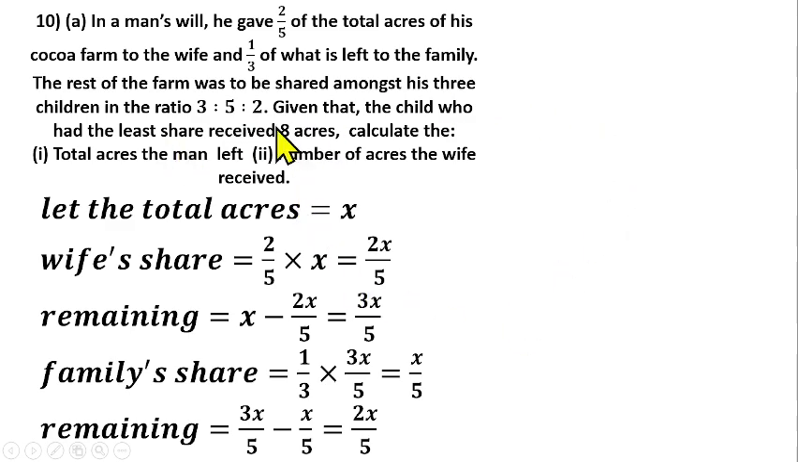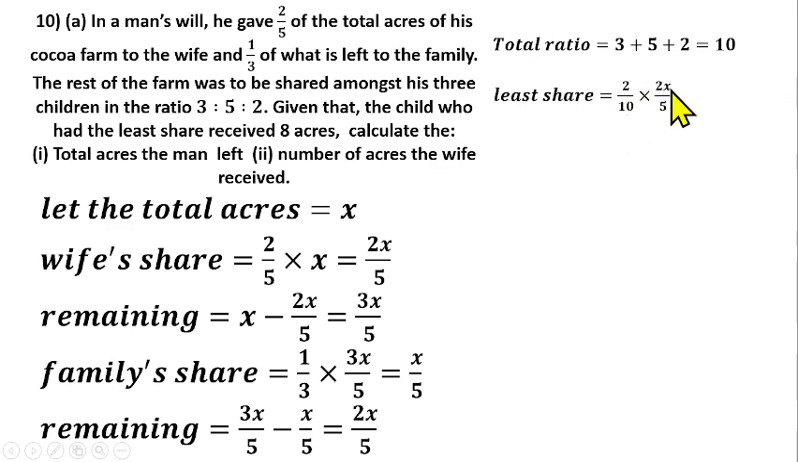So we know that when it comes to sharing using ratio, the first thing to do is to add all the ratios together. You have 3 plus 5 plus 2, that gives us 10. Then the child that received the least has the least ratio, which is 2. So that will give us 2/10 multiplied by what they have to share, 2s/5.